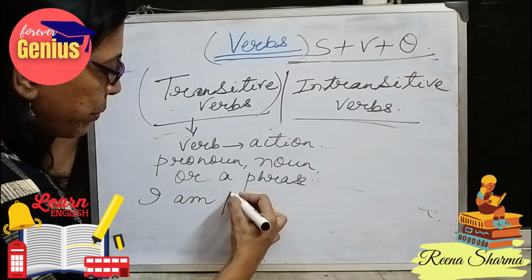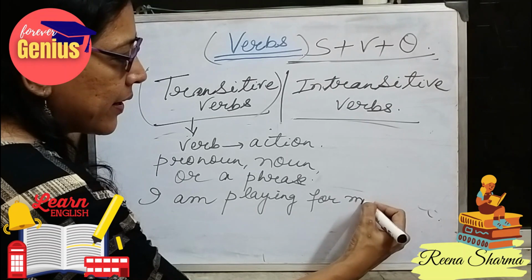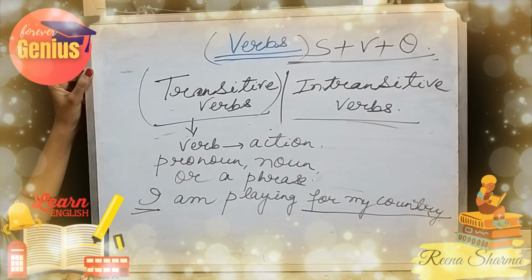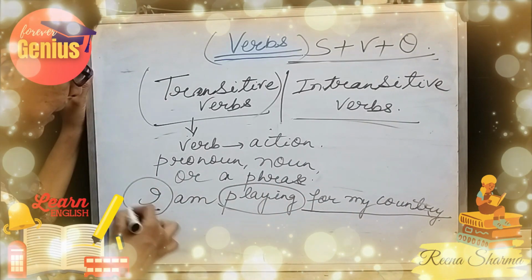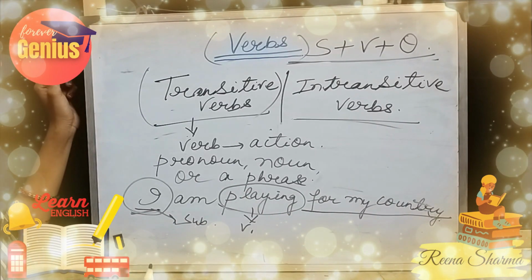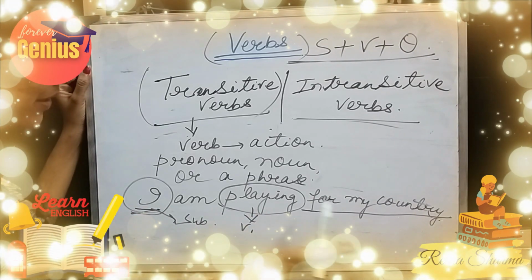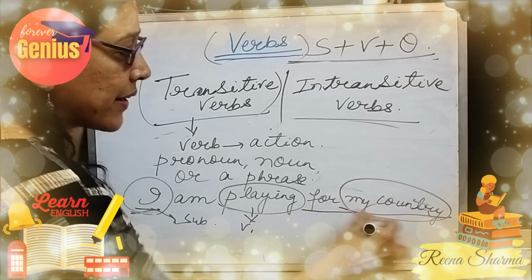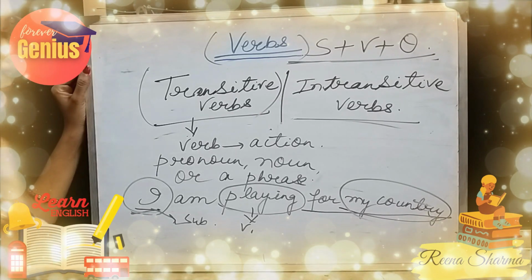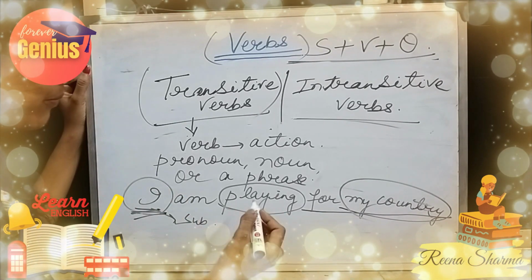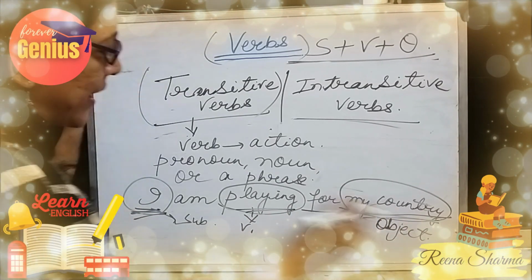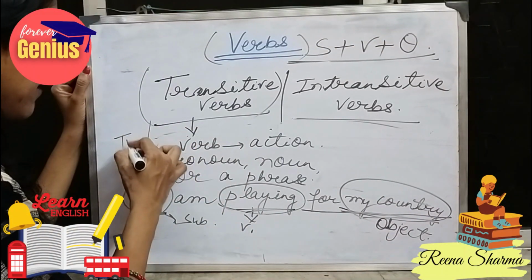I am playing for my country. See, I is a pronoun, for my country is a phrase, playing is a verb. Here I, the pronoun, becomes the subject, playing becomes the verb. When I ask the question, what am I playing? So I am playing for my country. It can be any sport, but when a player is playing for his country, it's a thing of pride. So I is the subject, playing is the verb, and my country is the object. So this type of sentence comes into the category of transitive verb.